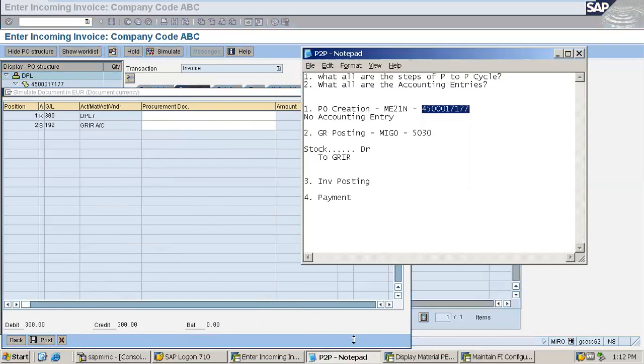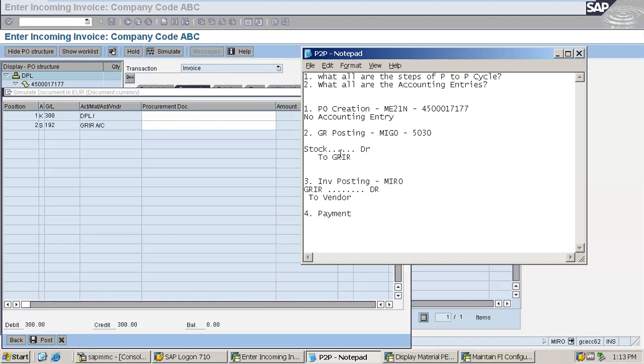Now going to the notepad once again. Invoice posting, the transaction being used is MIRO, and the entry is GRIR debit, and credit is to vendor.